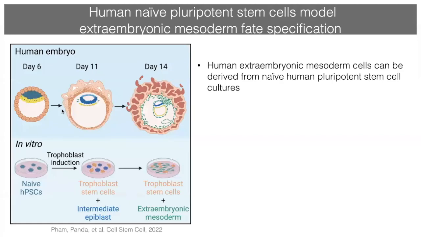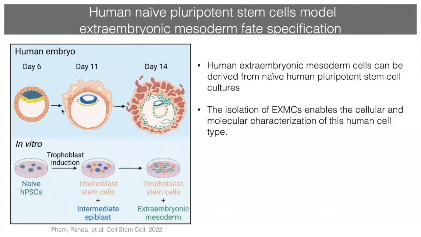So I want to finish this part here and summarize. I told you that we discovered a primate-specific property of human naive pluripotent stem cells, the ability to specify and model the extraembryonic mesoderm cell fate. This system can be used for the molecular and cellular characterization of this important but little understood human cell type.